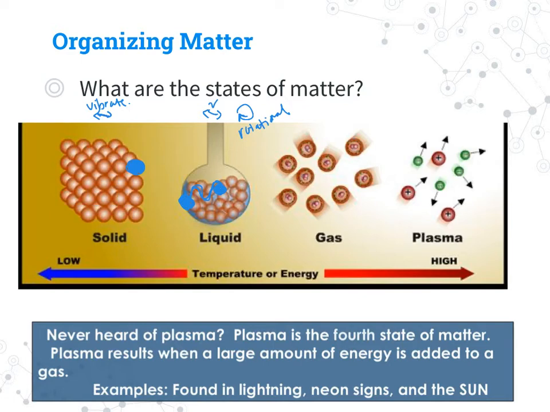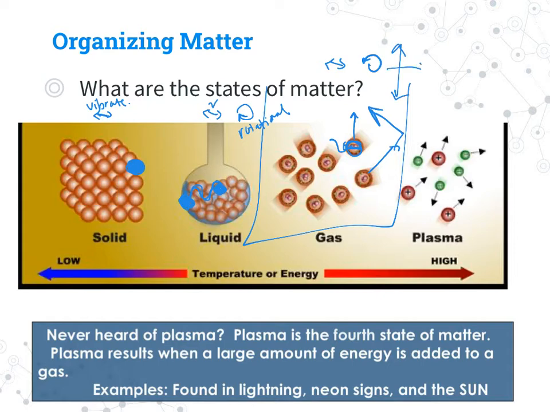In a gas, we have all kinds of motion. Gas particles travel in straight lines until they hit the sides of the container, and when they do that, they bounce and move. So a gas has vibrational motion. These can still be vibrating back and forth. They can still be rotating, around and around, which allows them to move. But mostly they have translational motion. Okay, so they can move in all different directions. Translational movement, and they travel in straight lines.